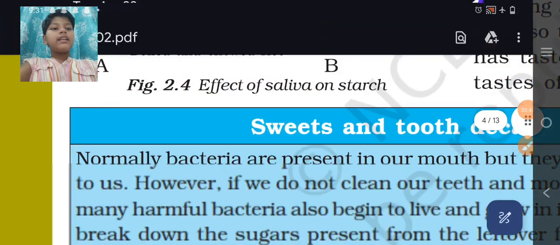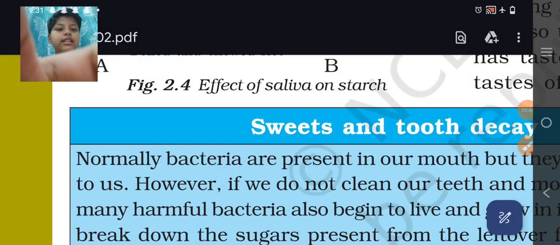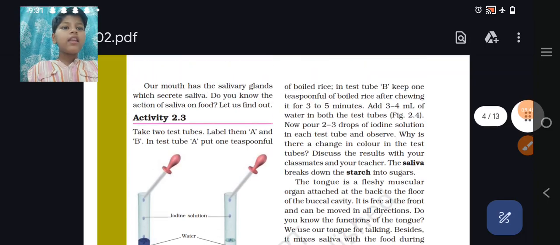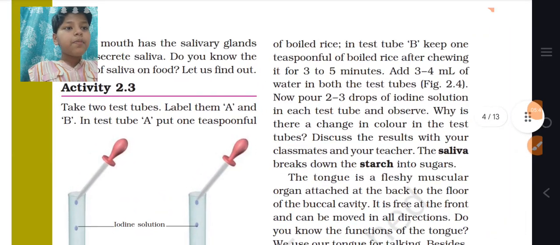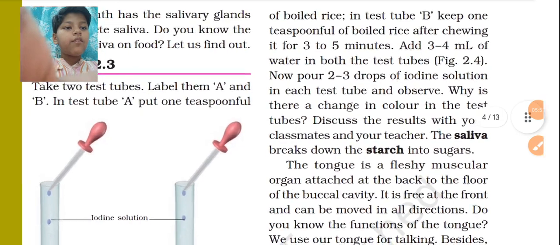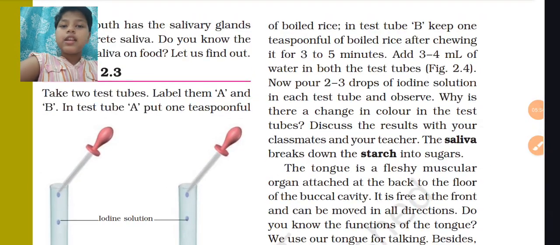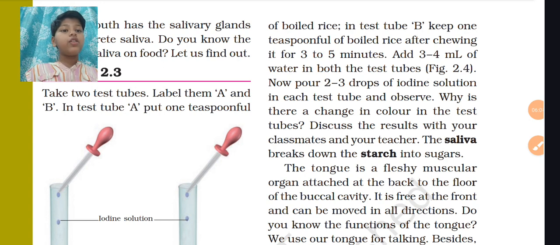So now let us see what's next here. In test tube B, keep 1 teaspoon of rice after chewing for 3 to 5 minutes. Add 3 to 4 ml of water in both the test tubes. Now pour 2 to 3 drops of iodine solution in each test tube and observe whether there is a change in color in the test tube, as I already told you.